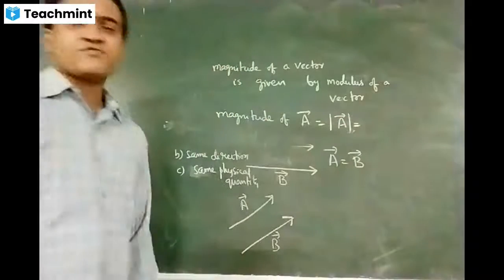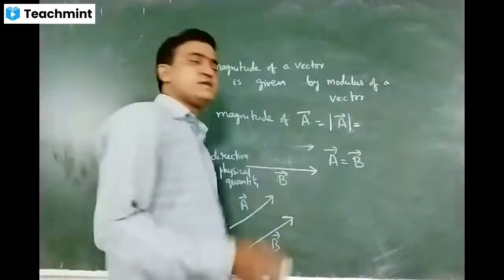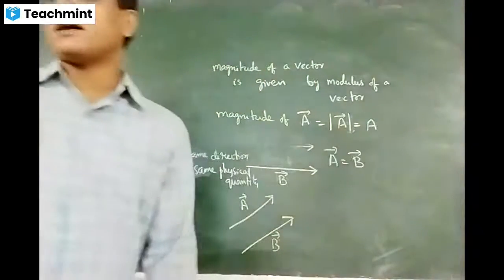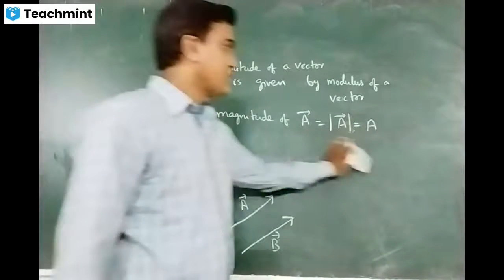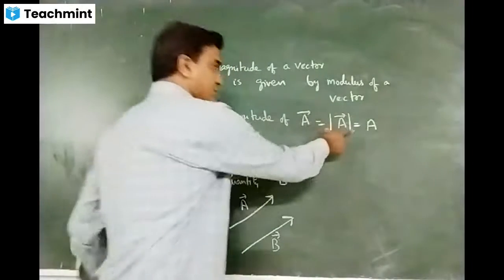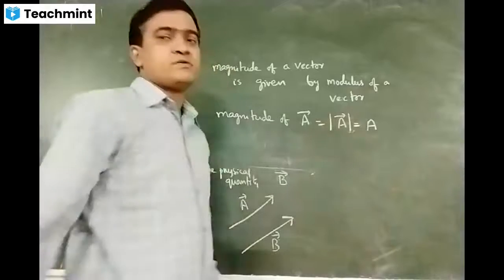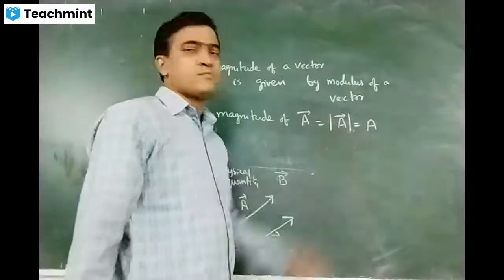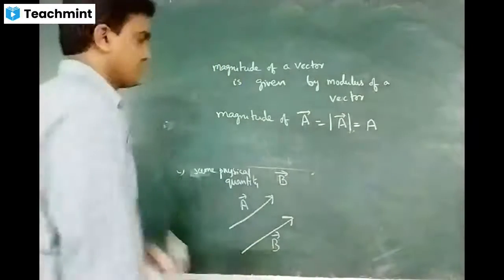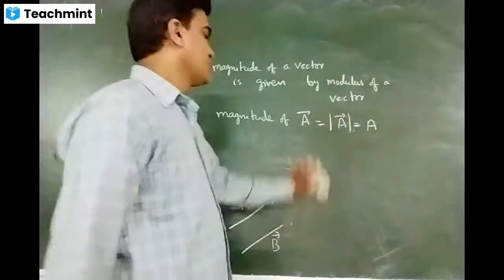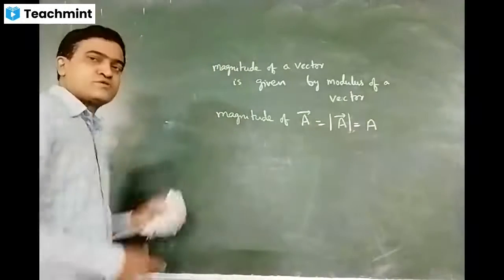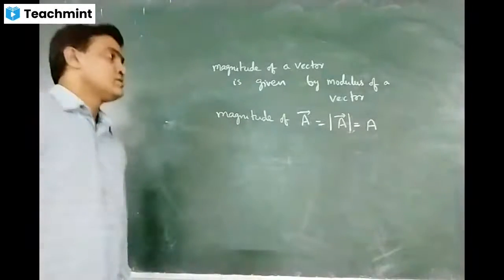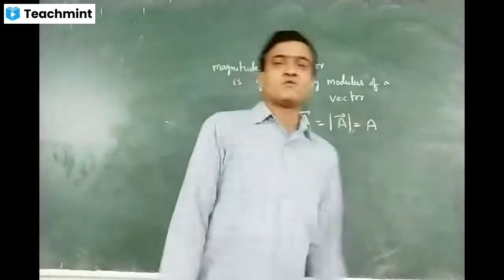And the modulus of A bar can be simply written as A. Magnitude of A bar is equal to modulus of A bar, which is equal to A.